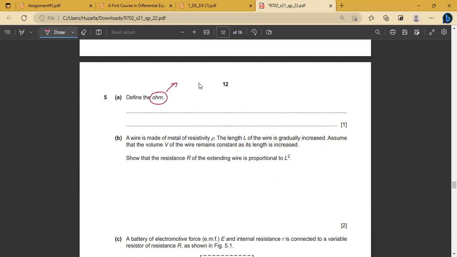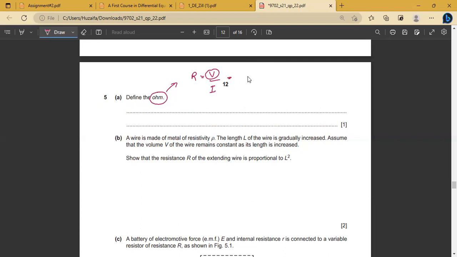So if I talk about resistance, what is resistance? Resistance equals voltage upon current. And I want to define ohm. I will define that in terms of unit, because he is asking me to define a unit. So I will give my answer in terms of unit. I will explain in terms of units.